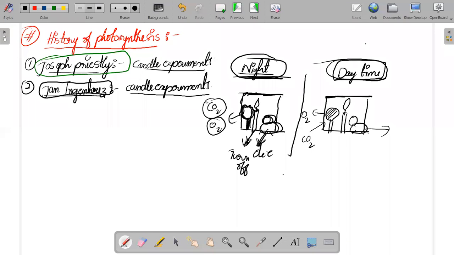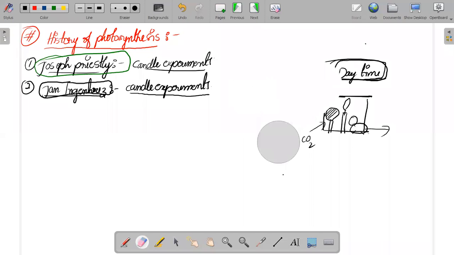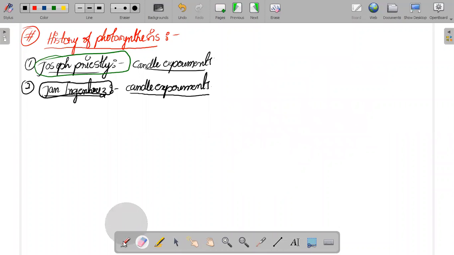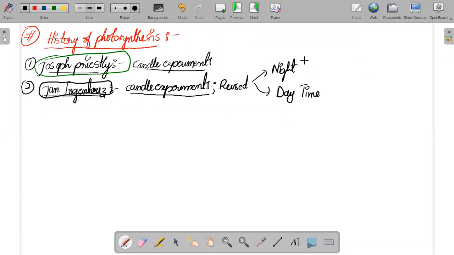And one more thing that is done by Jan Ingenhousz is that he revised the candle experiments, that is, during the nighttime and during the daytime. He revised these two things.